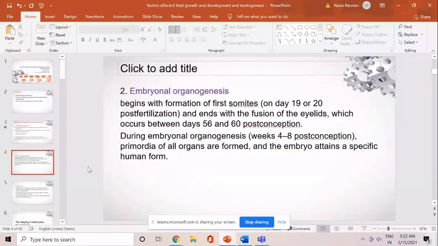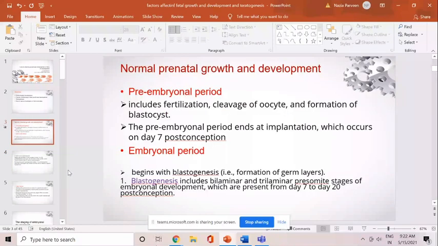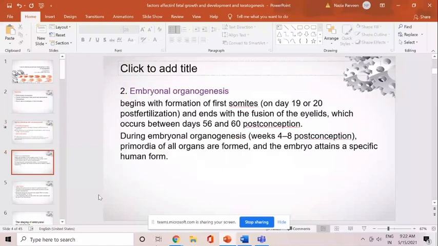So what is the difference between the two stages? In the blastogenesis phase, there is formation of the bilaminar and trilaminar pre-somite stages. And further, when organogenesis starts occurring, the embryonal organogenesis phase starts, which begins with the formation of the first somite, and it ends with the fusion of the eyelids.